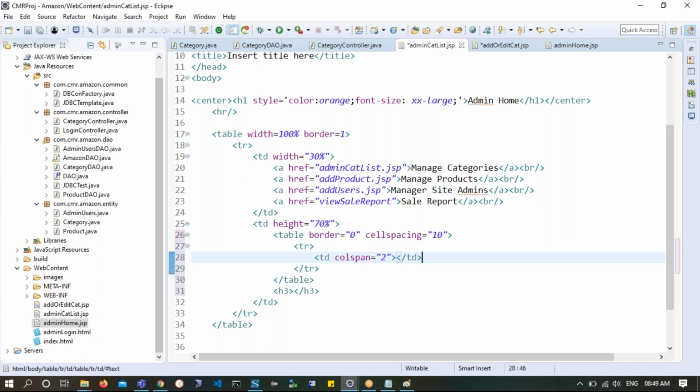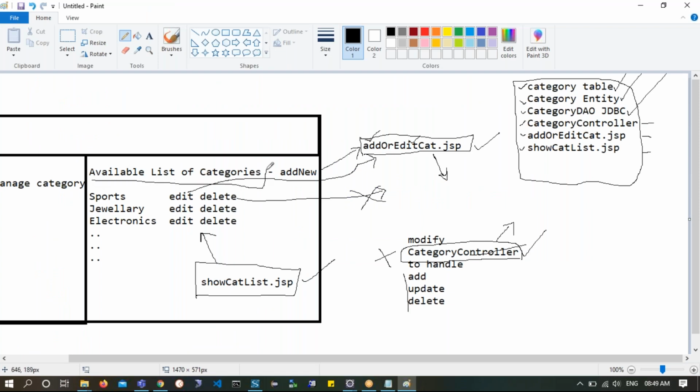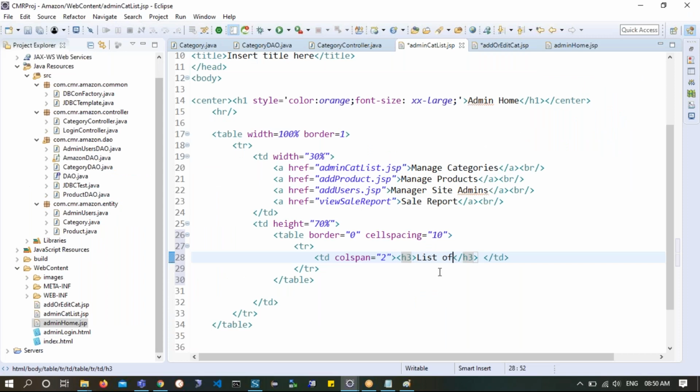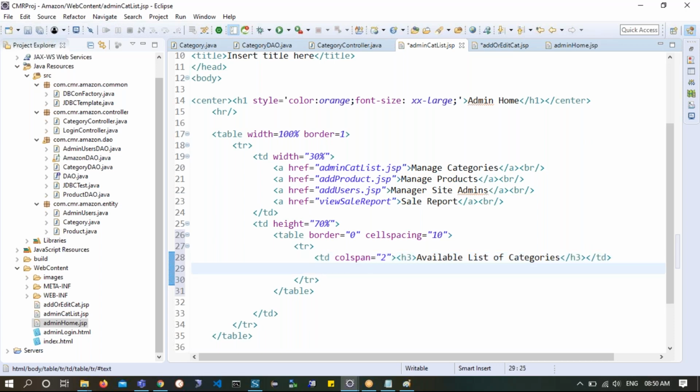So the heading I wanted to have is this H3 and slash H3, Control X, I'll put it over here. Available list of categories, and with add new. So this is my first TD, which is occupying 2 columns of span.